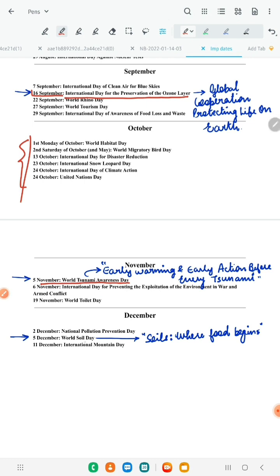Moving on to December, 5th December is World Soil Day. Again very important. Its theme was Soils, Where Food Begins. Very, very important. 5th December.